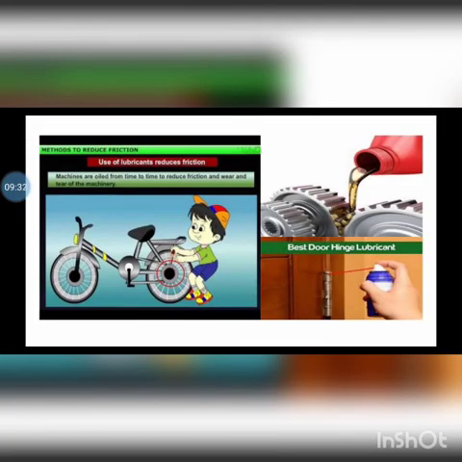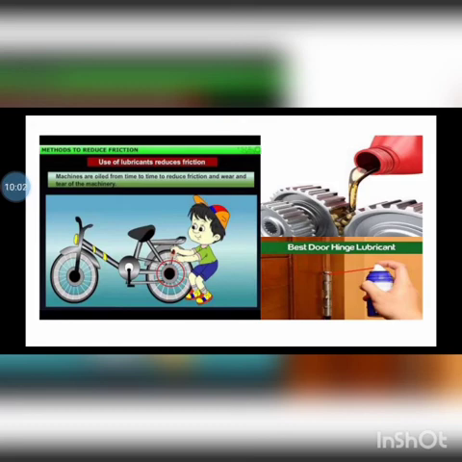In the picture, the boy is putting oil in his bicycle parts so that as he uses the bicycle, the parts move against each other, which creates high friction. As he puts oil in the bicycle parts, it will reduce friction and it will also save the bicycle parts from getting damaged.